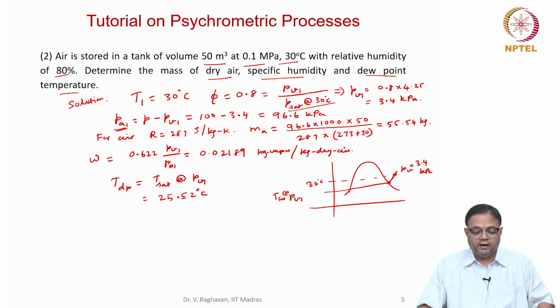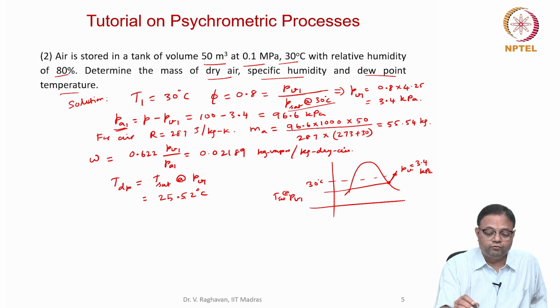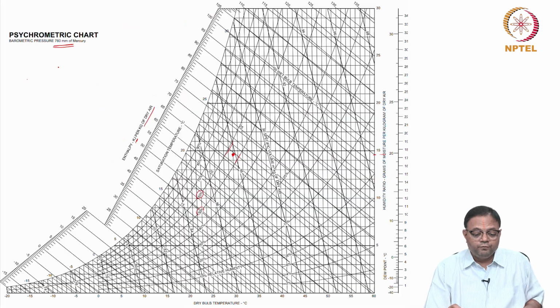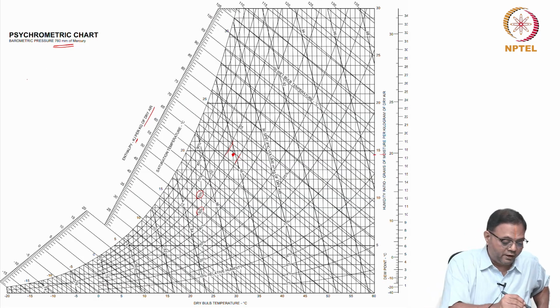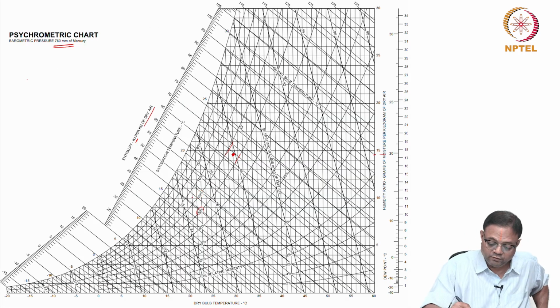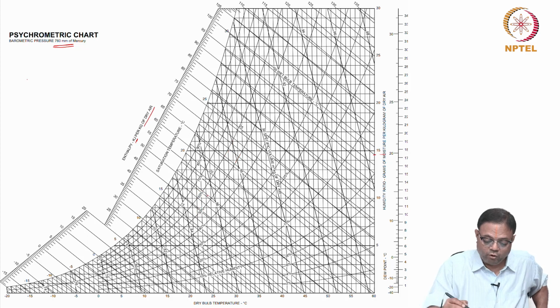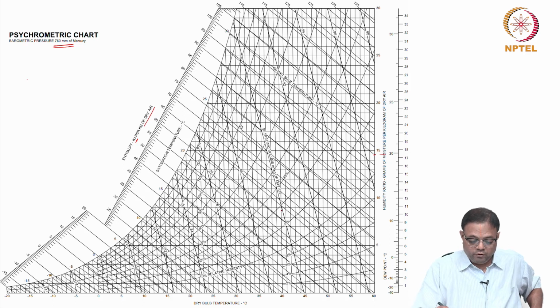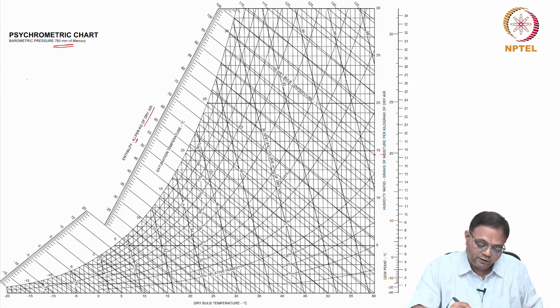So this again I can do using the psychrometric chart. What properties will I use? T1, the dry bulb temperature, that is 30, and relative humidity 80. So these two properties will fix the state. So going to the psychrometric chart, I first erase the previous entries. So now I have relative humidity 80%. So this line, and 30 degrees.